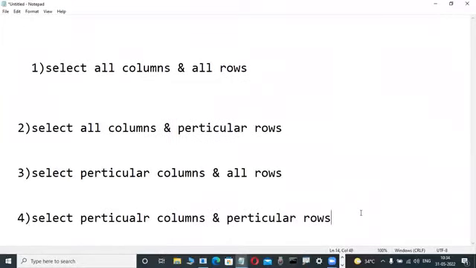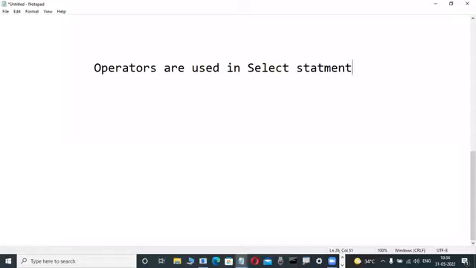How you write queries, what I am suggesting: don't write it down, this is a universal concept, not only Oracle. In every database, check it out, the same thing is there. Actually, what I am telling you, don't write it for 5 minutes only. Operators are used in the select statement. Okay, fine. That's the first step only. Operators are used in the select statement.